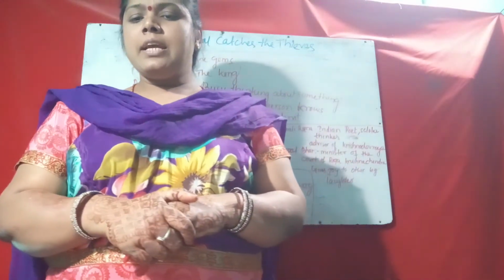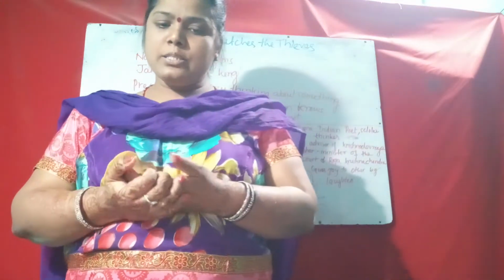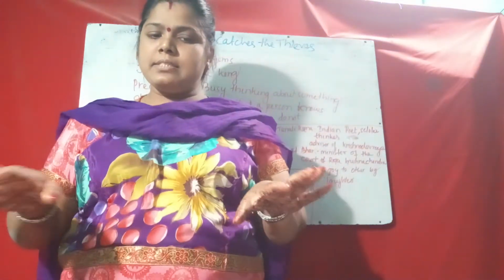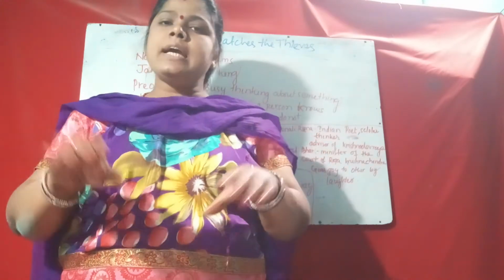Akbar stands up and all the ministers rise too. They bow low as the emperor leaves, and all the ministers disperse from the court.